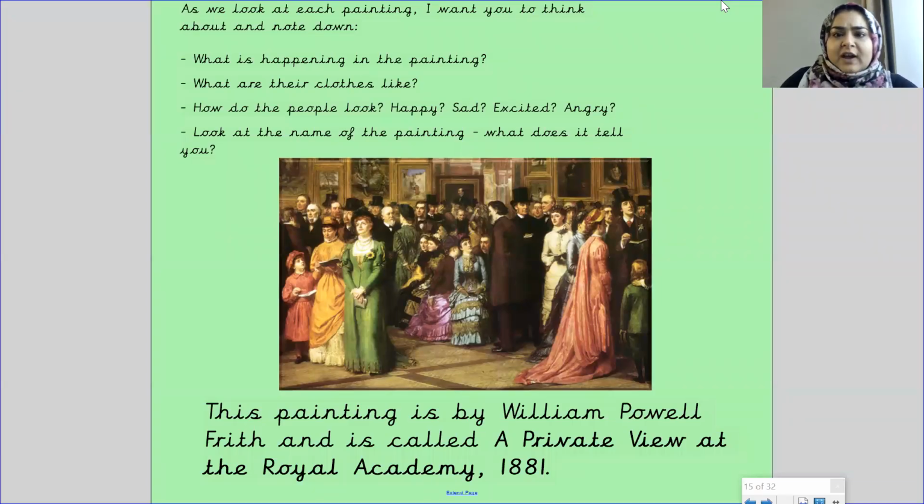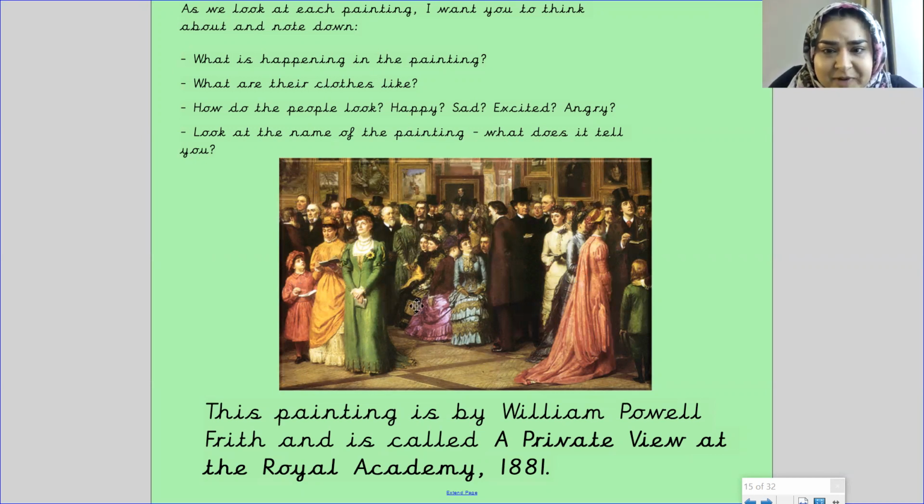So now, if you have a look at the painting, in the painting you can see that they are interested in something. They're looking around. There's a crowd of people and they all look very well dressed. There's children there, there's adults there, and everyone just looks very busy looking at something, and they look very interested.